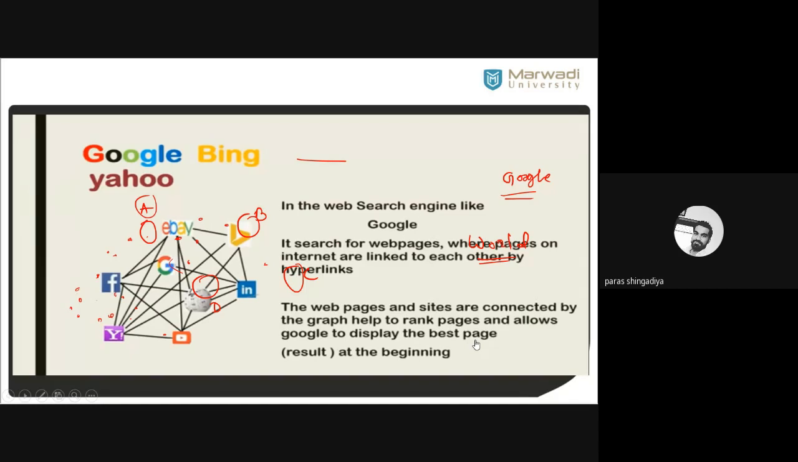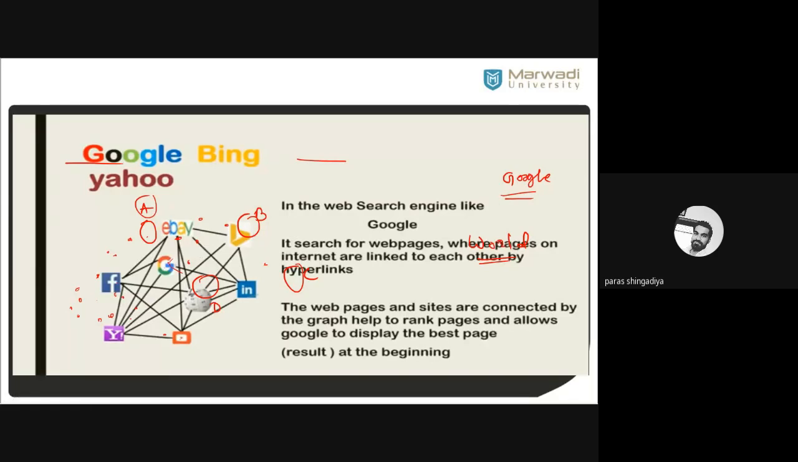So it is the second example in Google. Any search bar you can consider, Google, Yahoo, Bing, is based on graph theory. Clear? And here one example is given: Google is connected with Facebook, Yahoo, YouTube, Wikipedia, LinkedIn, Bing, eBay. So all are connected to each other there, clear, and you get a fast result at a time.